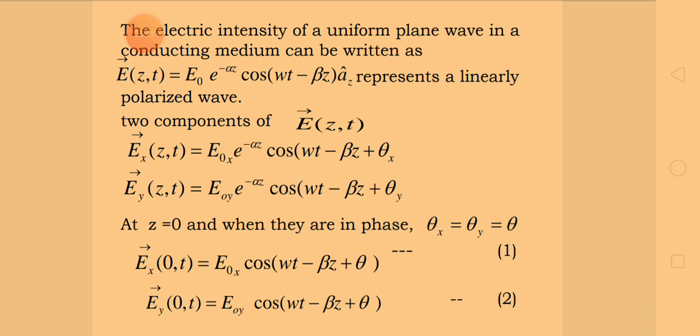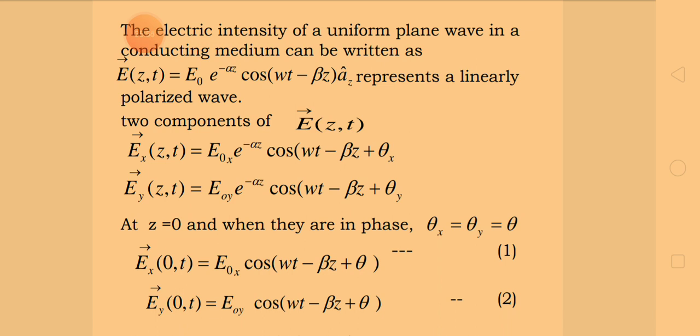Ex of z comma t can be written as E0x e power minus alpha z cos of open bracket omega t minus beta z plus theta x close bracket, and the Ey component, Ey of z comma t, is equal to E0y e power minus alpha z cos of open bracket omega t minus beta z plus theta y close bracket.